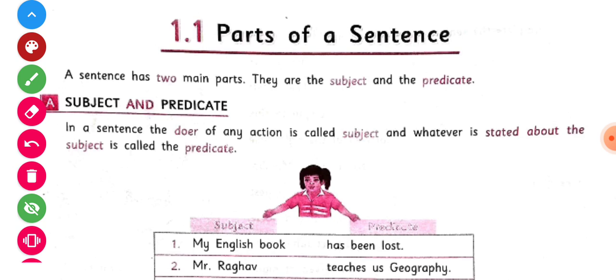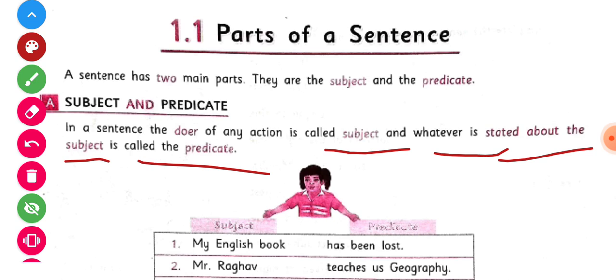Children, in a sentence, the doer of any action is called the subject, and whatever is stated about the subject is called the predicate. Children, in a sentence, the doer of any action, means who performs any action, is called the subject.